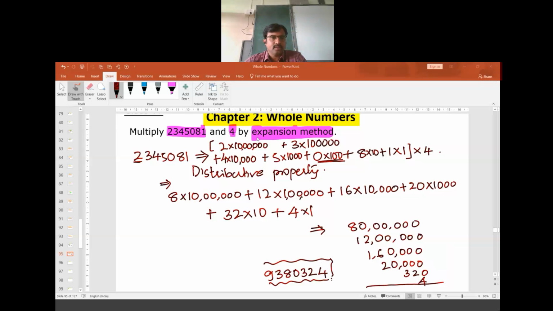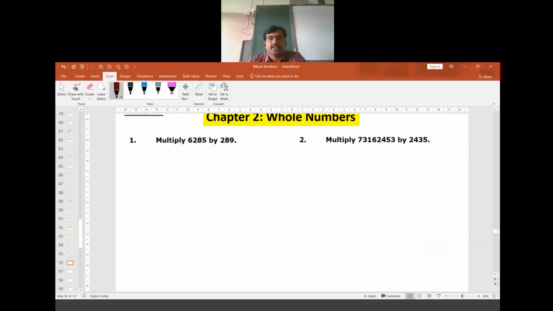In the expansion method, we should know how to expand it first. Then we need to multiply each of the terms with the multiplicand. Here we have a question. They have not given that we need to expand and multiply.